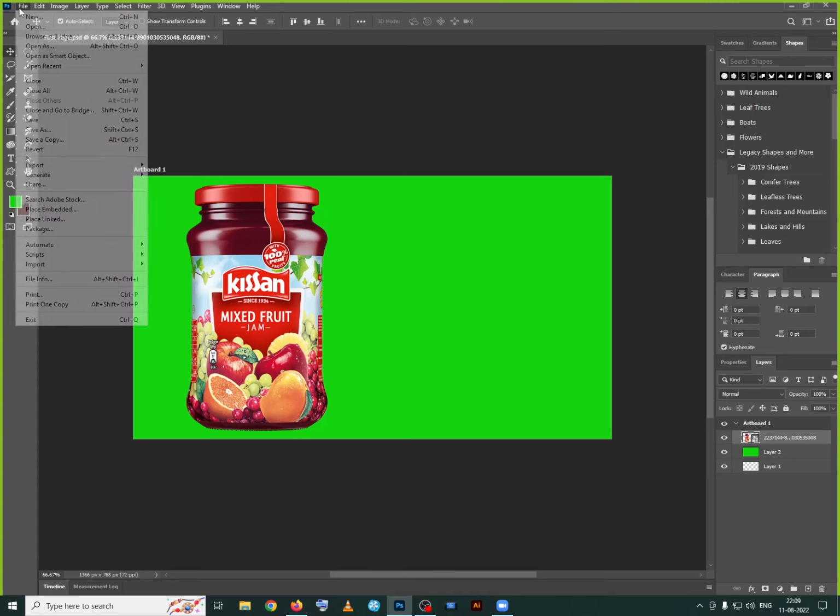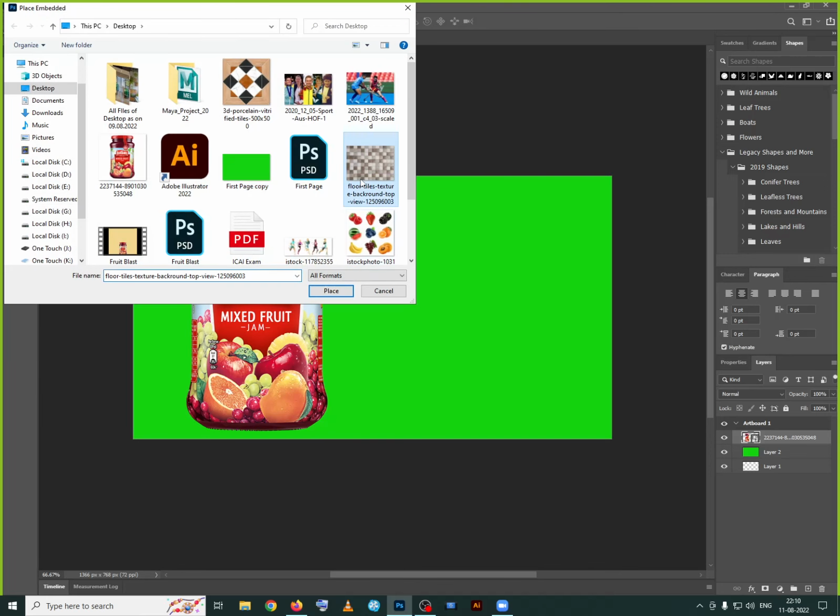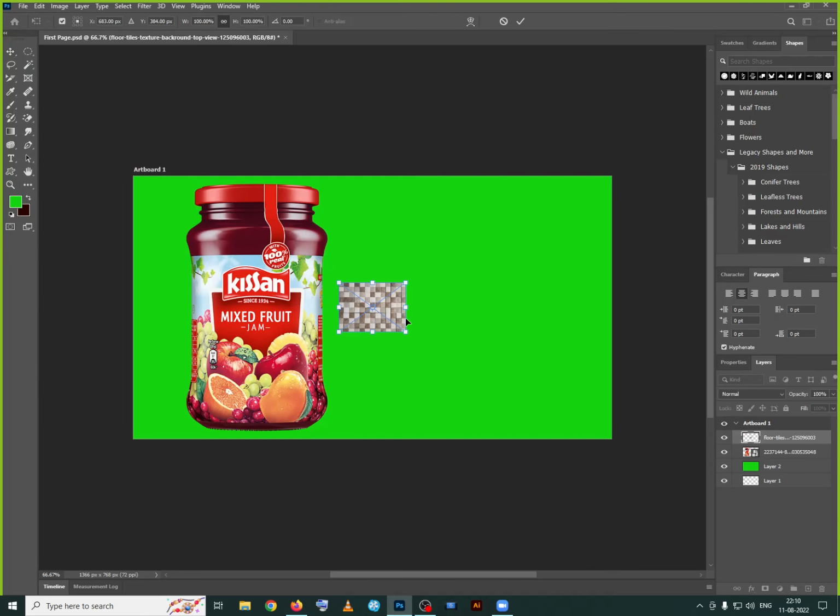Now the second one. What is the second one? File open again. I'm placing this other image. Select the other image and say place on this one. Whenever you place anything, it will ask you to accept or reject now. If I say reject, in the sense it will not place the image in this one. See, it is blocked.